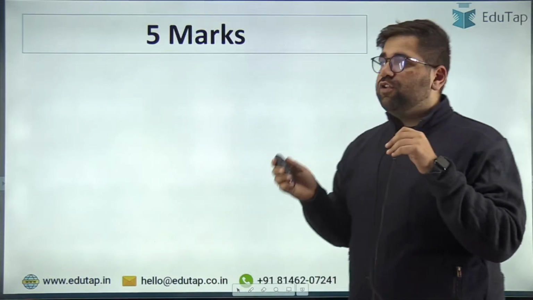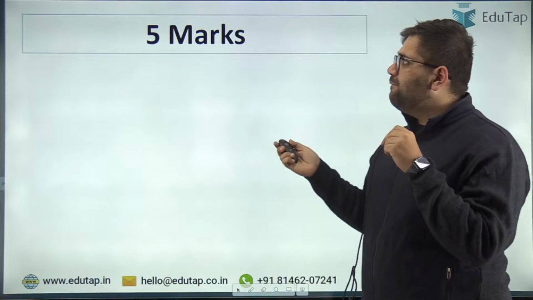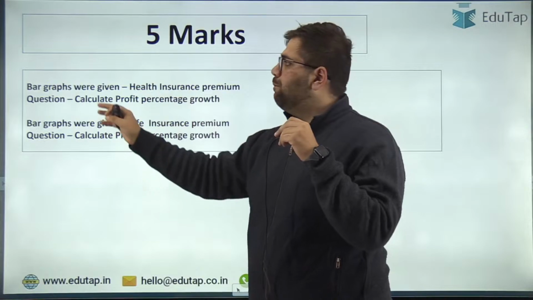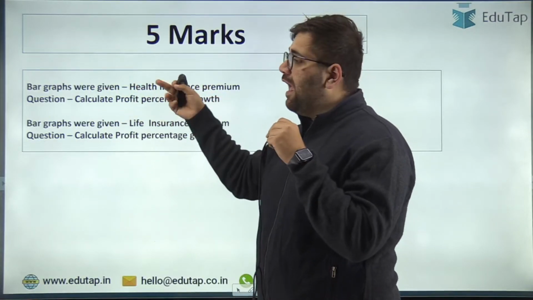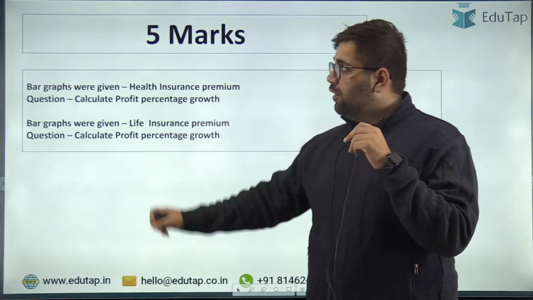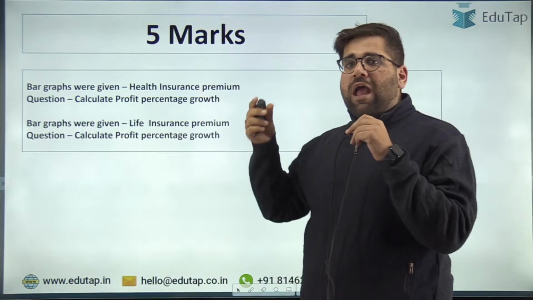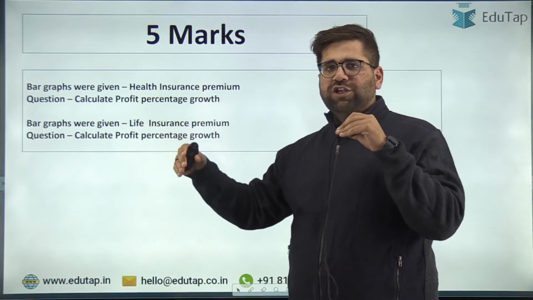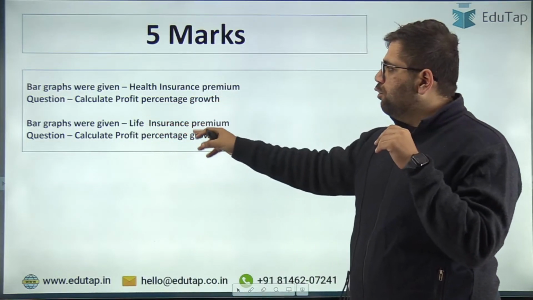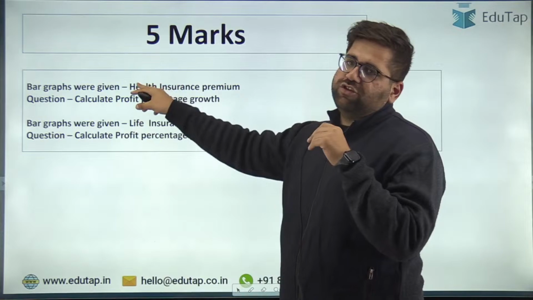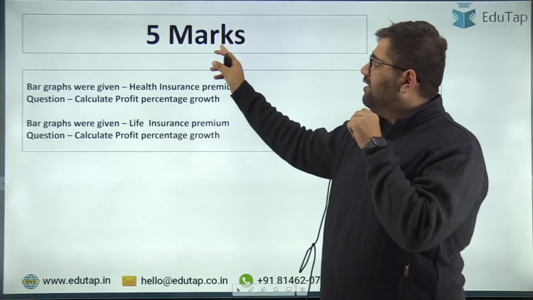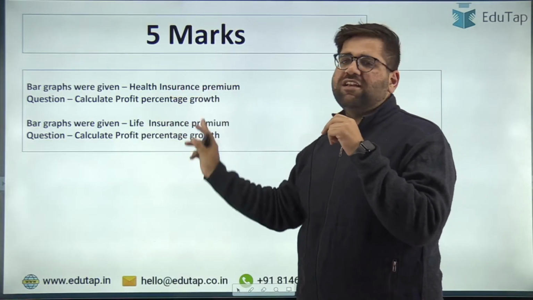Moving to the next part, which is 5 marks. In 5 marks, you were given two numericals. There were two bar graphs given: one on health insurance premium, and another on life insurance premium. On the two different bar graphs, the same question was asked: calculate the growth in the profit percentage for life insurance and health insurance. This was the kind of question we have collected so far, and this was the 5 marker. These two questions were again compulsory.